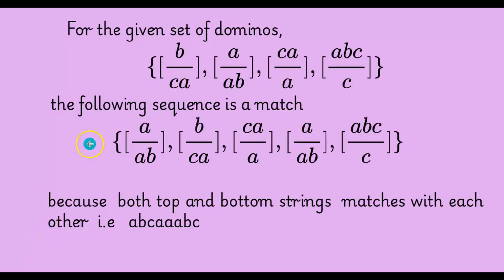Let us take an example for the given set of dominoes, that is tiles, with these strings on the top and these strings on the bottom. So the following sequence is a match. That is, when you read the string on the top and also the bottom, it is the same. For example, both the top and bottom strings match with each other, that is A, B, C, triple A, B, C. So here also A, B, C, triple A, B, C. So this is what we call the post correspondence problem.